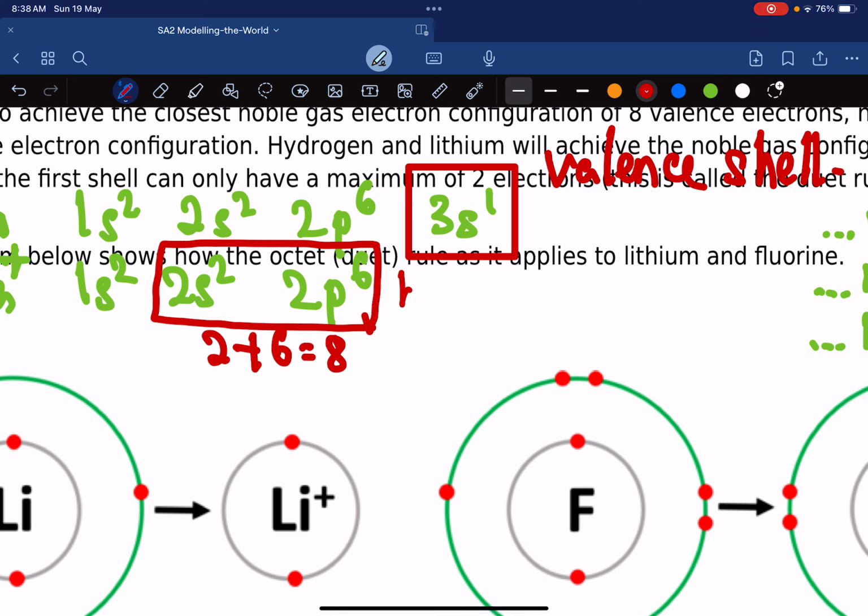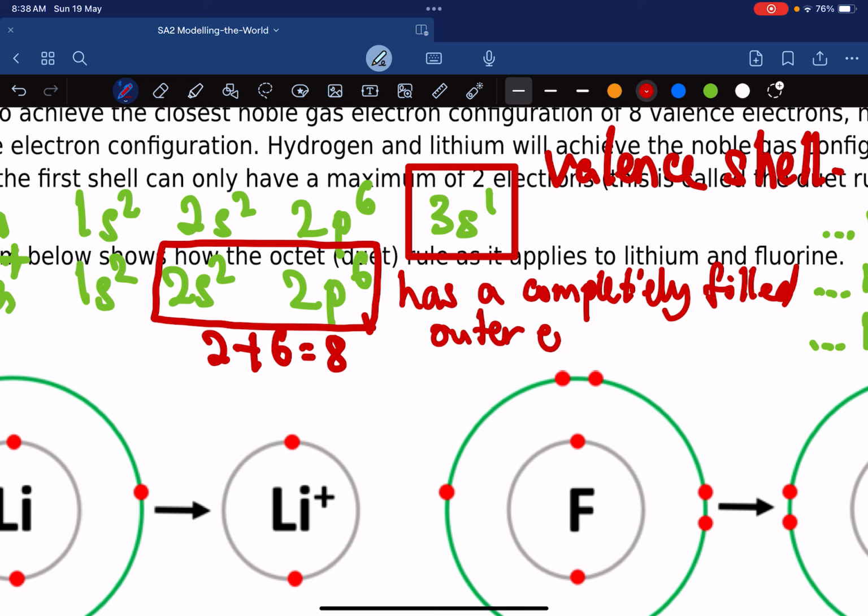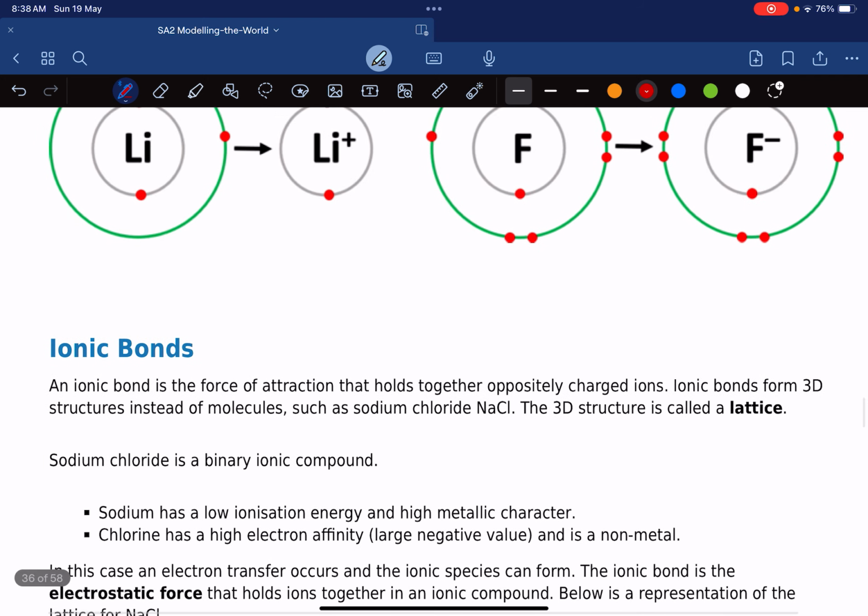Okay, has a completely filled outer electron shell is the same as stable. Okay, it's very stable. So let's look at somebody else. Let's look at chlorine, for example. Let's look at chlorine, right?